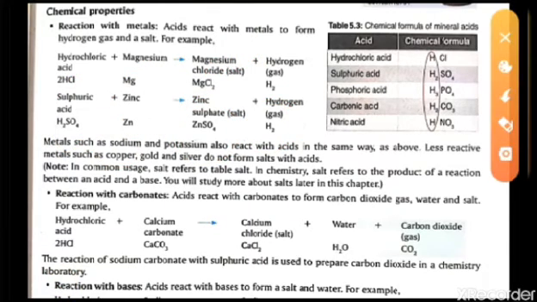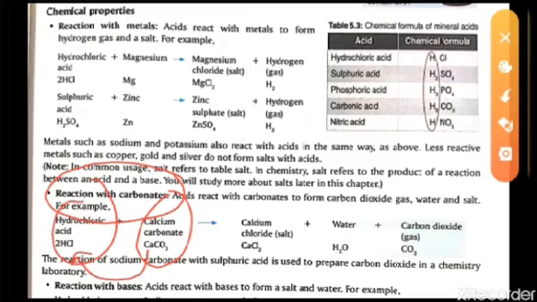The next thing we have is the reaction with carbonates. What is this reaction with carbonates? Here calcium carbonate is given, and again the same example, HCl. The calcium will combine with the Cl, and this H with this one will make water.